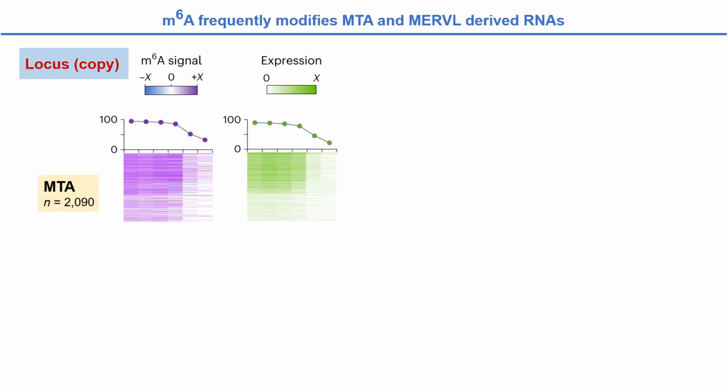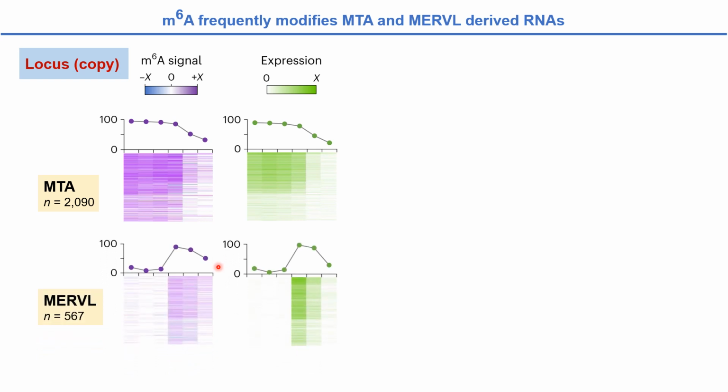Further, focusing on the locus level of the MTA subfamily, we found around 90% of expressed full-length MTA loci are m6A modified, and near 90% of full-length MERVL are m6A modified at the 2-cell stage.